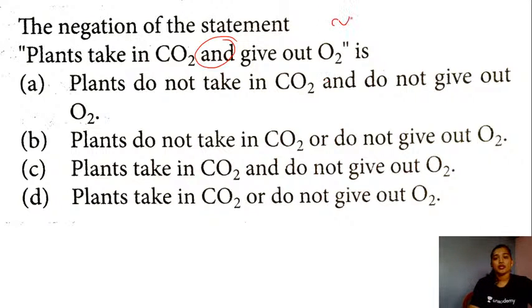So when you are taking the negation of P and Q, this will be equal to negation of P or negation of Q, that is, disjunction between negation of P and negation of Q. So give a try to this question. Which of the following options do you think is the right answer? The statement P here is plants take in carbon dioxide and the statement Q is plants give out oxygen.